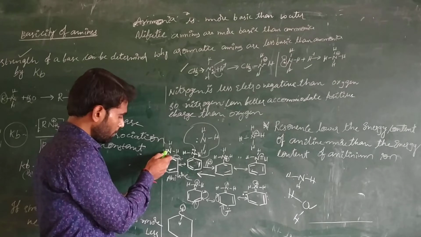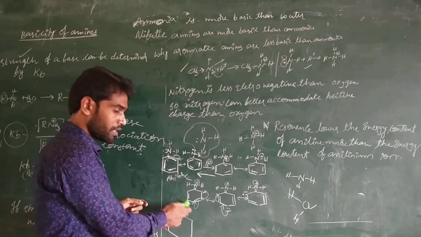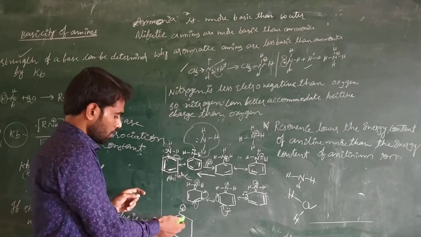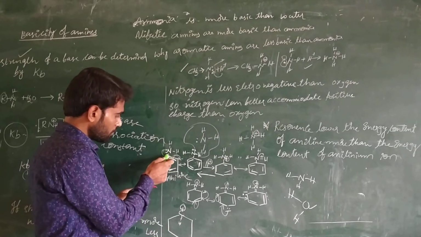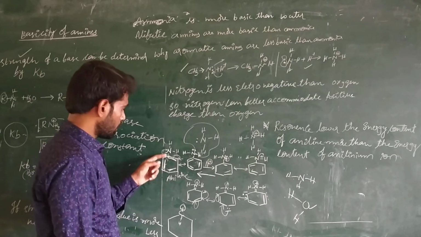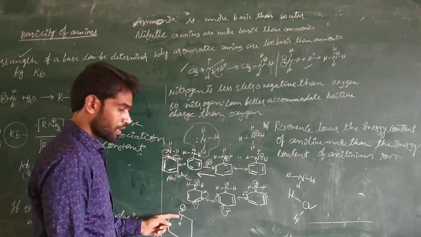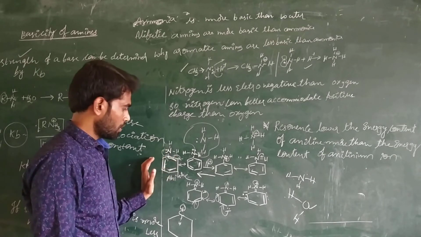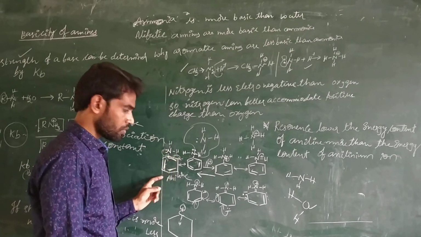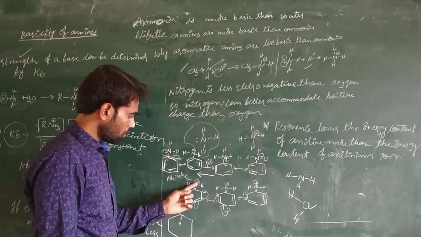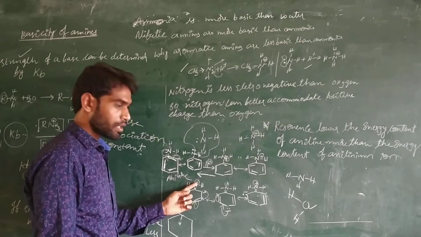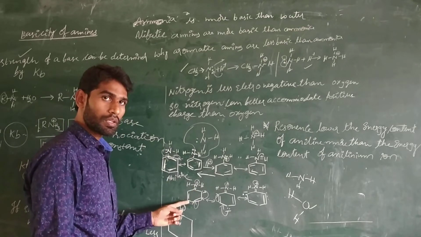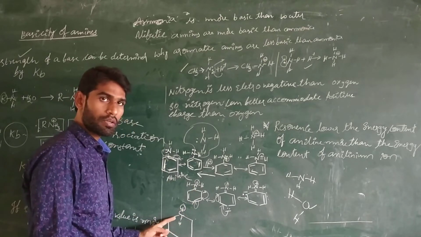Due to formation of the carbocation as an intermediate during these conversions, these pair of electrons are shifted to stabilize the carbocation, and these pair of electrons are involved in the resonance. When these pair of electrons are involved in resonance, there is no lone pair of electrons on the nitrogen atom. The lone pair of electrons are now involved in resonance because of intermediate carbocation formation.